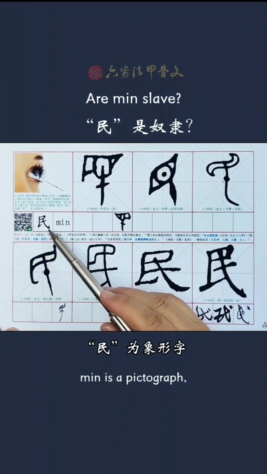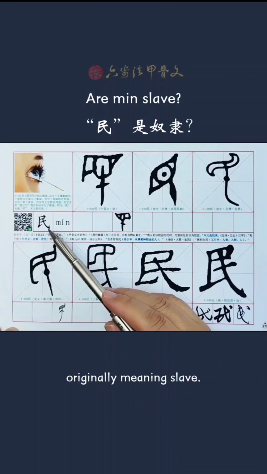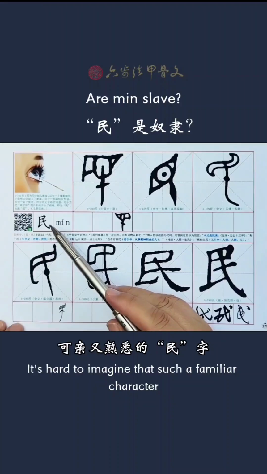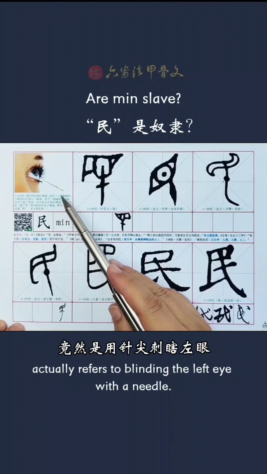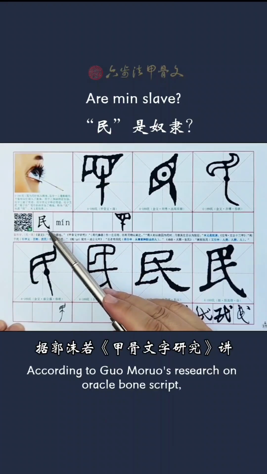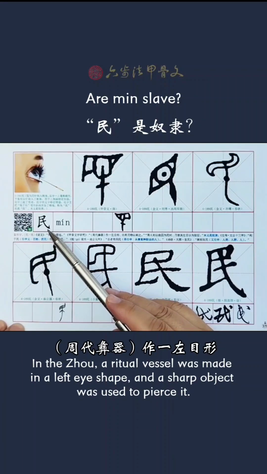Ming, a pictograph. Originally meaning slave, it's hard to imagine that such a familiar character actually refers to blinding the left eye with a needle. According to Guo Moruo's research on Oracle bone script, in the Zhou, a ritual vessel was made in a left eye shape, and a sharp object was used to pierce it.